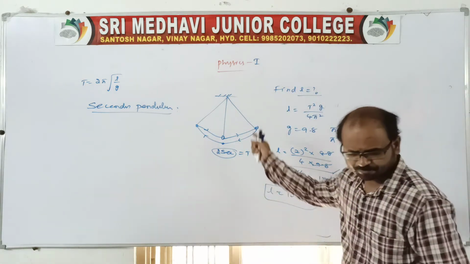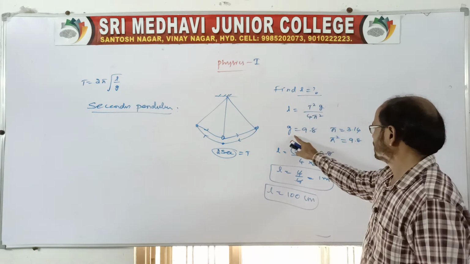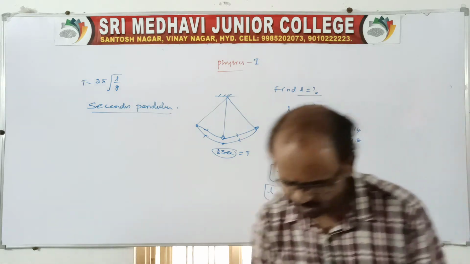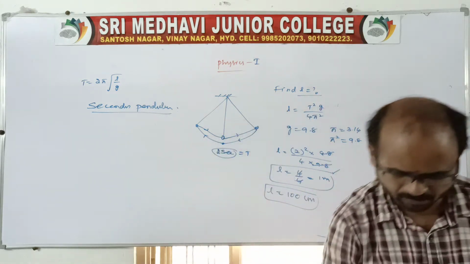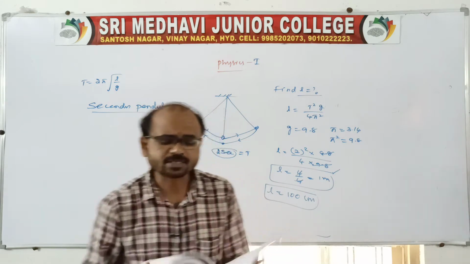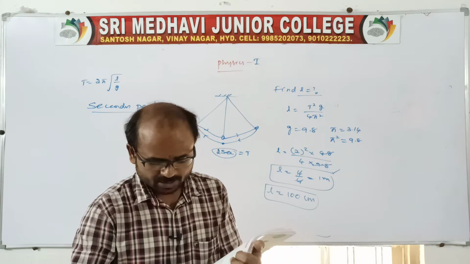The length will be T square G by 4 pi square. G value we know, pi value we know, time period is given. Substitute the values and you get the answer.